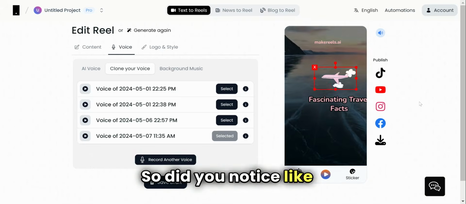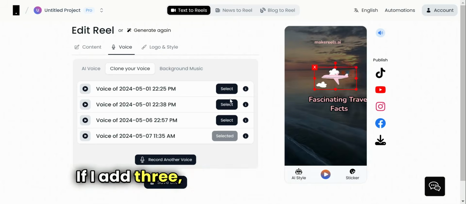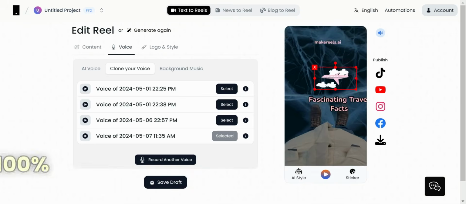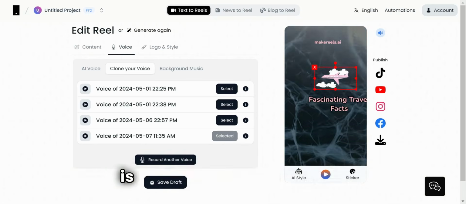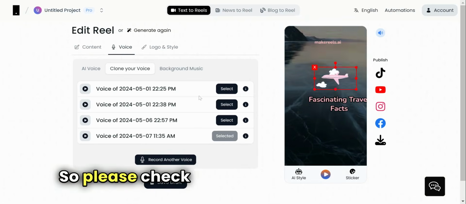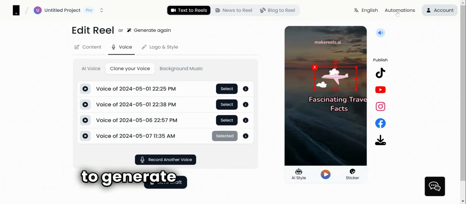So did you notice it's just one sample of 7 seconds? If I add 3 or 4 samples, it's going to be 100% accuracy because we are using the ElevenLabs engine, which is one of the best in the world. So please check it out and record your voice, and then you can use automations to generate reels while you're sleeping.